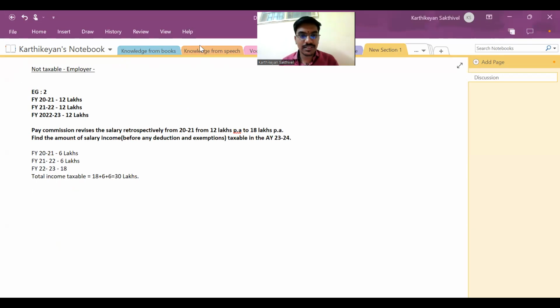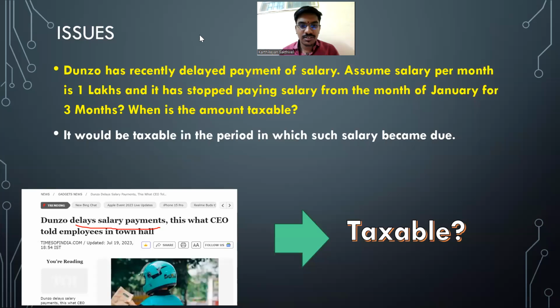Yes, who wishes to try? Sir, can they ask for a refund? Because it's already due, for which they have paid the tax. Later, when you're going to receive it, there's no point because it's already been taxed, and you're not even going to receive it. So it's a loss for them because they're paying an extra amount for which they have not even earned. So they can go and ask for a refund. Is that your final conclusion? Yes, sir. I'm not sure, I just think it.